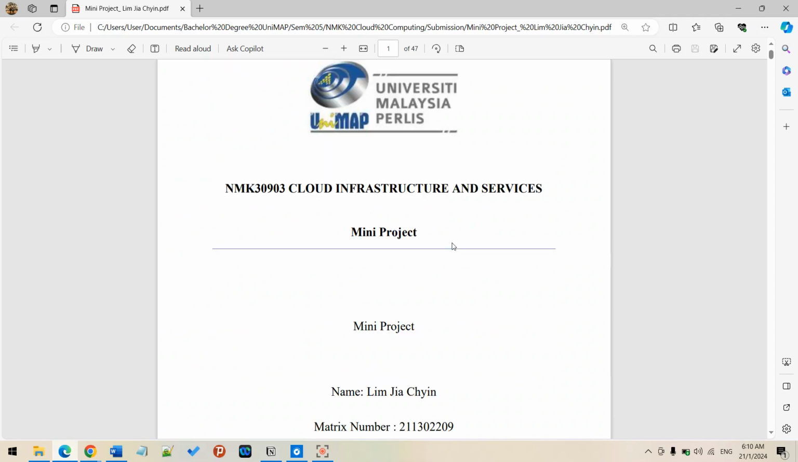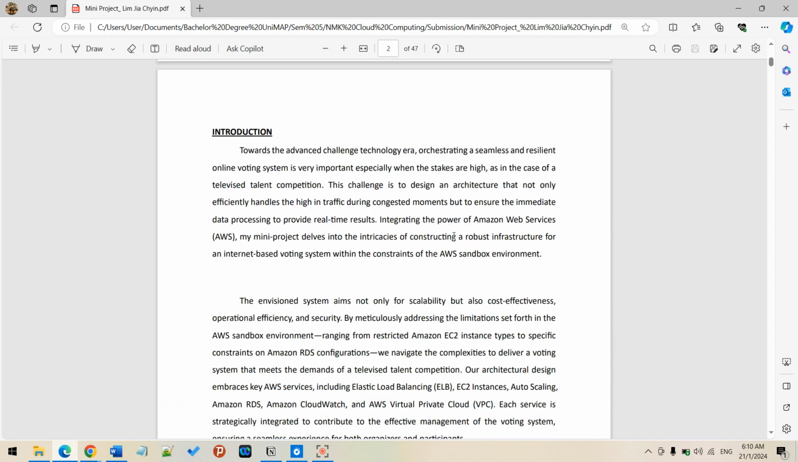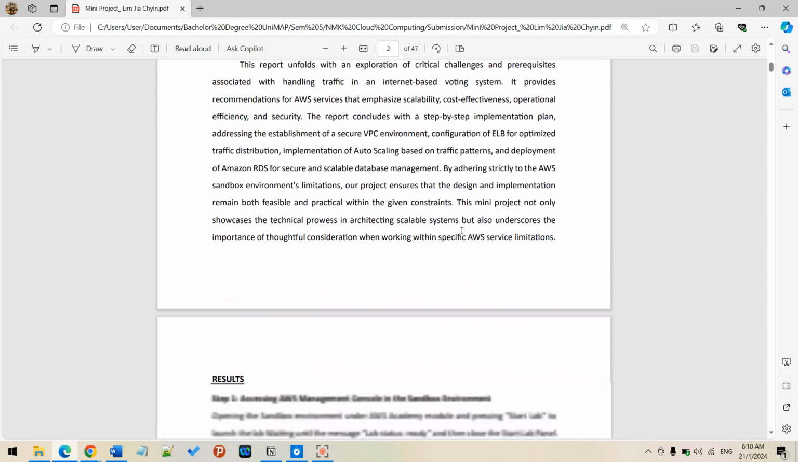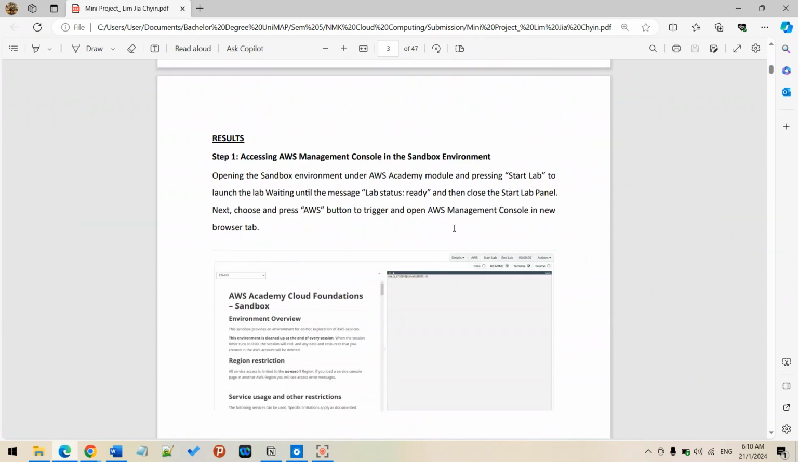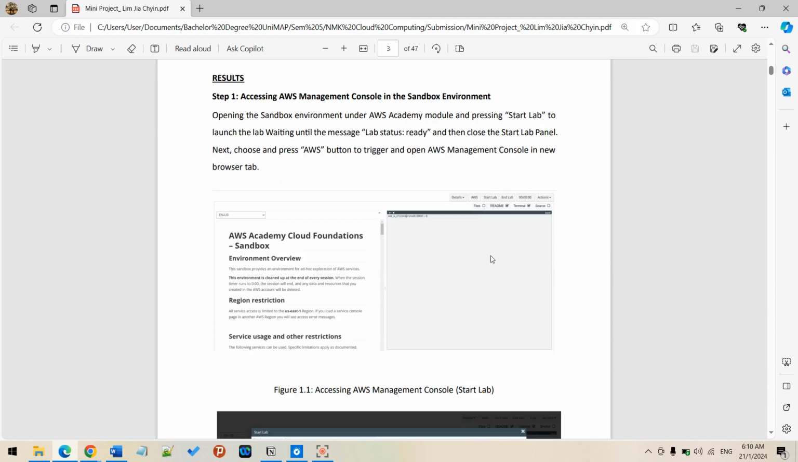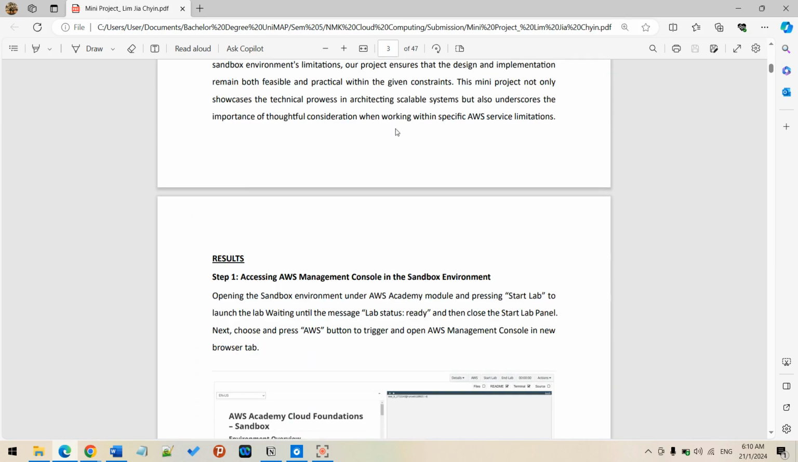This is my mini project report, and this is my introduction. First of all, for this voting system, I'm using the sandbox environment. I will be opening the sandbox environment under the AWS Academy module registered by Dr. Hafiz, and launching the lab by pressing Start Lab and waiting for the ready button. Then I can proceed to the AWS management console.